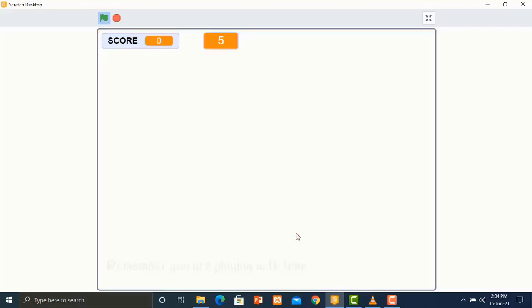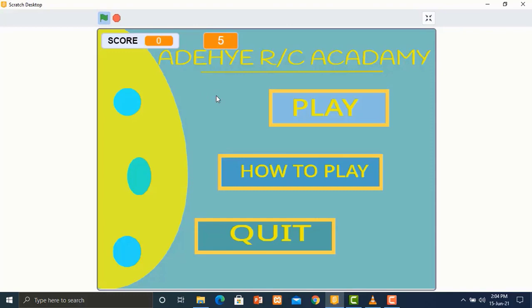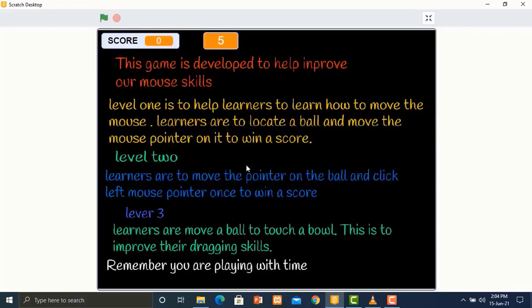The quit exits the game. Let's see the how to play button. Good, it takes us to a page where you read the instructions on how to play the game. Level 1 is to help learners to learn how to move the mouse pointer. Learners are to locate a ball and move the mouse pointer on it to win a score.